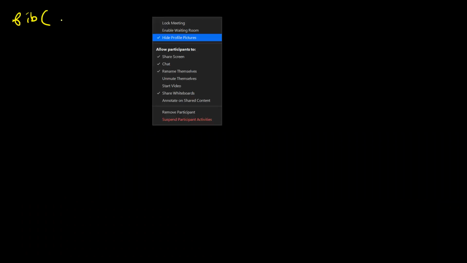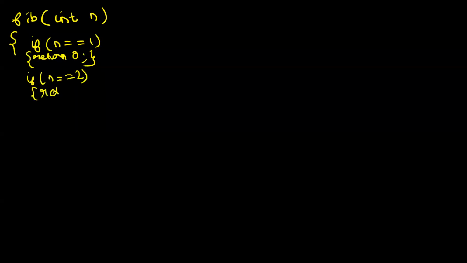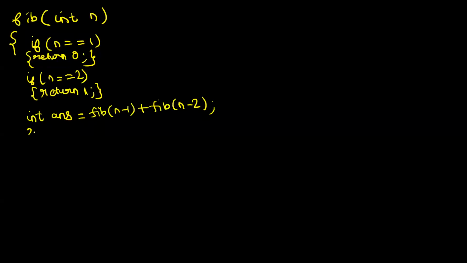Okay, so fib of n will give me the nth Fibonacci term. I am checking if n equals 1, I will return 0. This is my first base case. If n equals 2, I will return 1. Else what will I do? Let me explain in one more way. Int answer is equal to fib of n minus 1 plus fib of n minus 2. And then return answer.